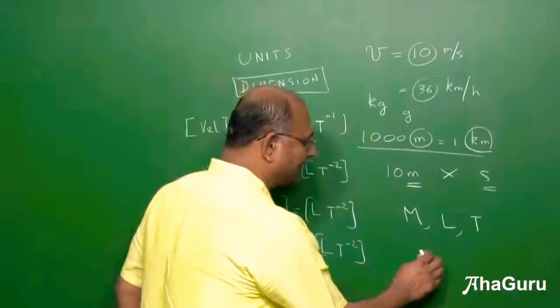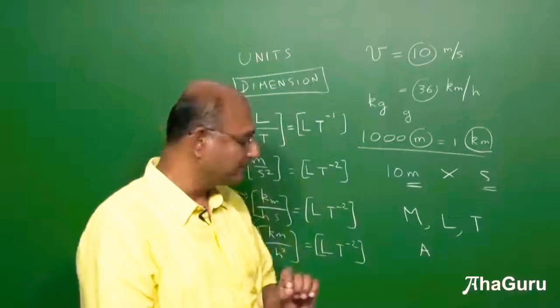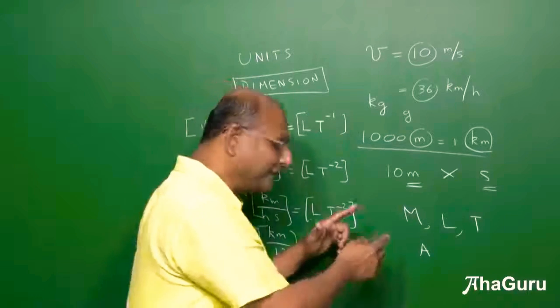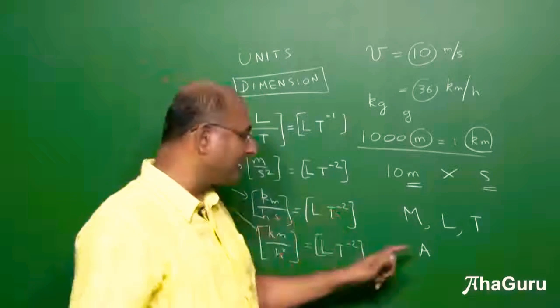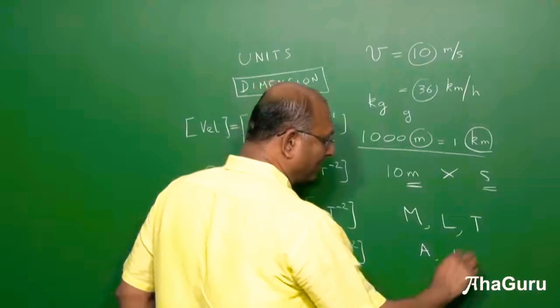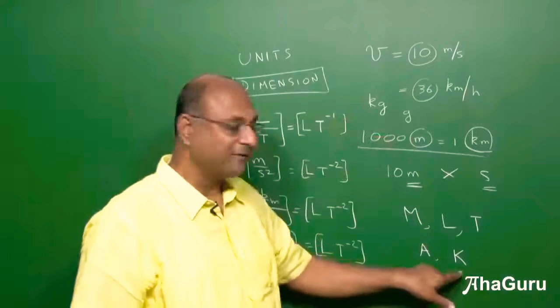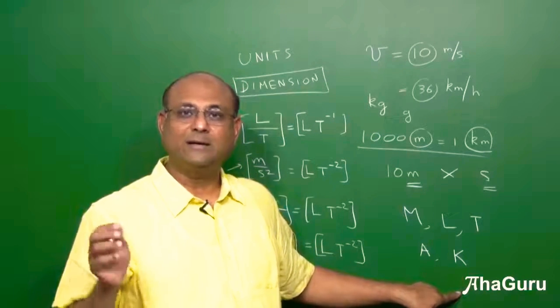The later dimensions we will add is amperes to measure electric current. So usually the Coulomb charge unit will be in terms of amperes. And then we will later talk about Kelvin, K. It is not the same as this K, this is a different capital K, this is to measure temperature.